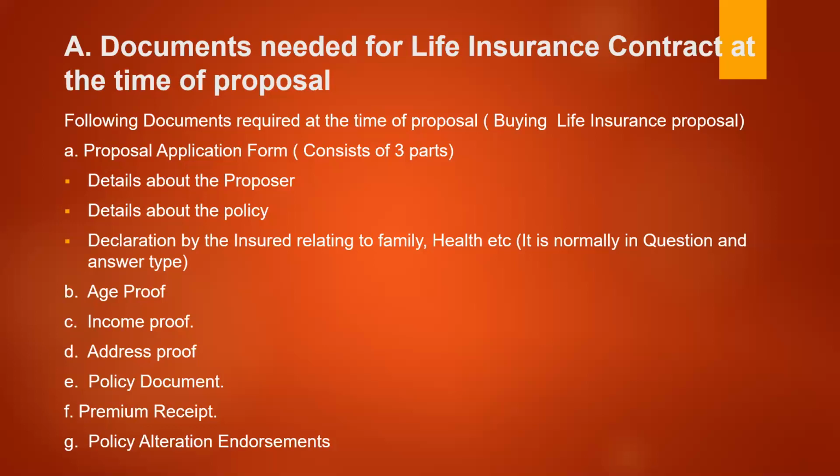So application form will be having several steps, part A, part B, part C. Like part A will be personal information about the policyholder. Part B will be relating to the details relating to the policy. Part C will be details or information relating to the family, which is in the form of question and answer type. And he has to give the declaration that all the information furnished above relating to all the policy, family related and health related aspects are correct and best to his knowledge, and he has to sign it.